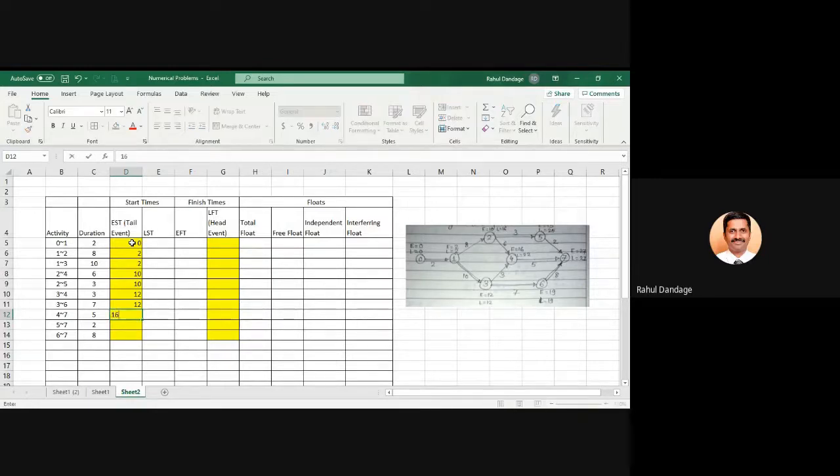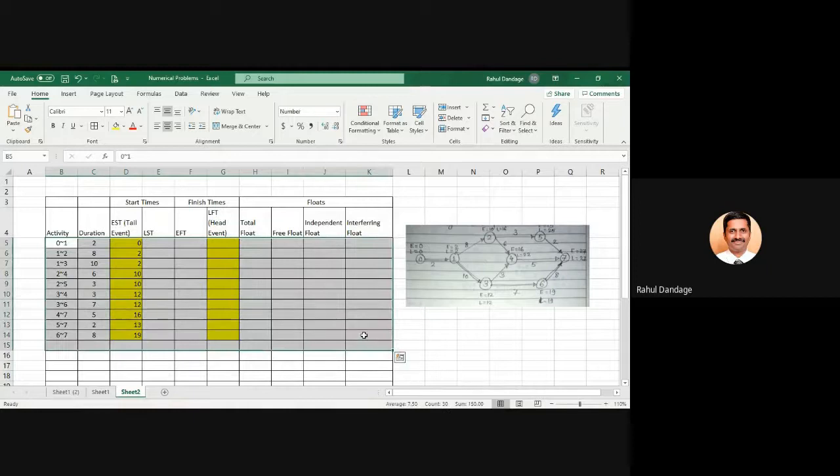And 4 to 7, 5 to 7. Go on telling one by one. For 4 to 7, that is 16. For 5 to 7, how much is EST? 13. Okay. And for 6 to 7, it is 19. Correct? Is it fine?